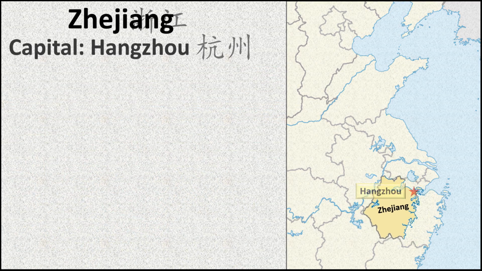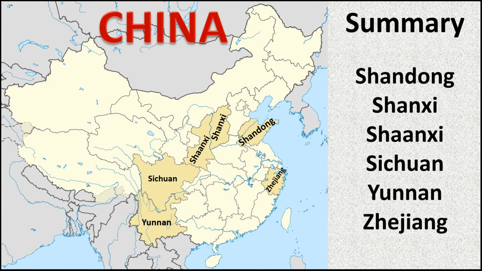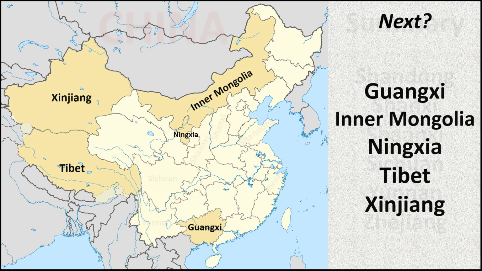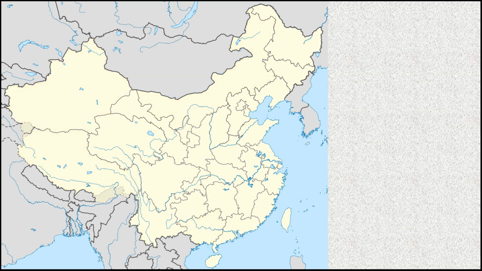We have now reached the end of Part 4, having introduced the capital cities of 6 provinces. Part 5 will introduce the capitals of China's autonomous regions. Stay tuned.